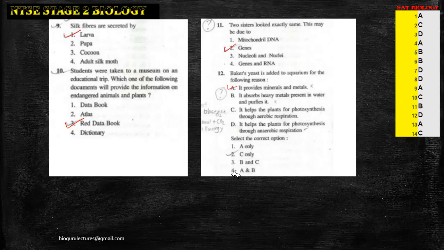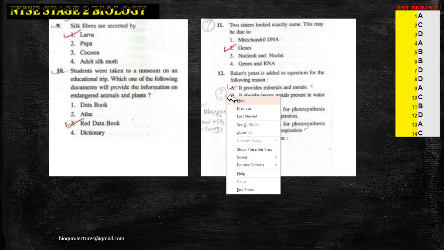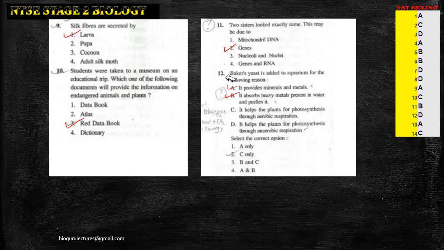So, 12th one, it absorbs heavy metals present and purifies it. I think option A and B could be the right answers here. So let's go with this. And if you have any corrections you want me to suggest, please give me a comment on this.